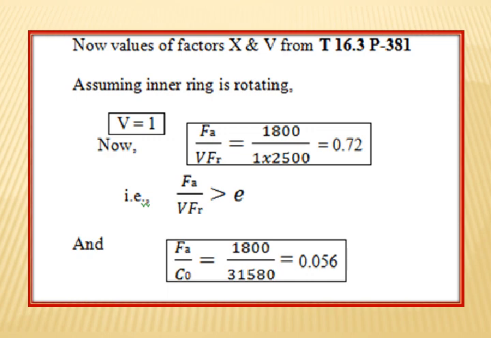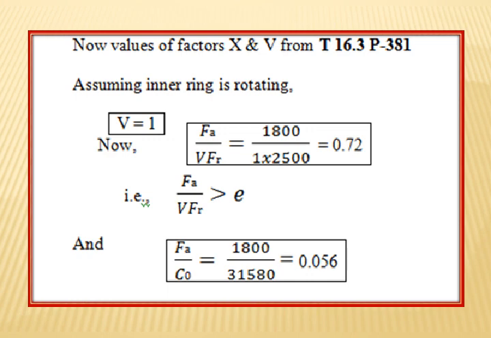And Fa divided by V into Fr: in the earlier case it was 0 since Fa was equal to 0, but in this case he has given Fa, that is 1800 divided by 1 into 2500, which gives the value 0.72. That is, Fa divided by V into Fr is greater than e, so the value of e is less than 0.72.